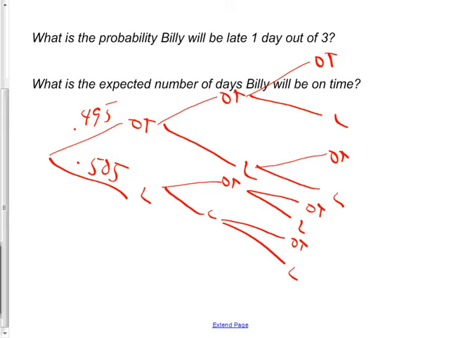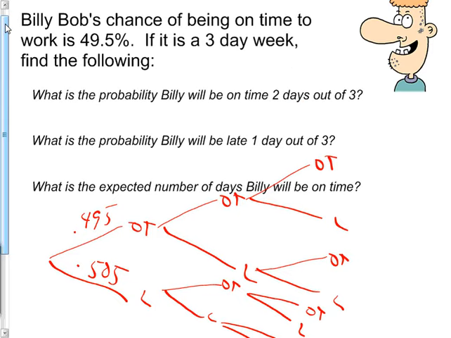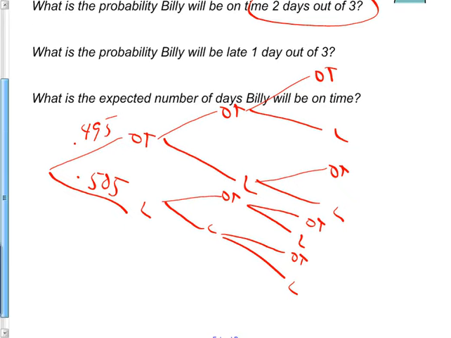Now that I have the rough outline of the tree, what's the probability he'd be on time 2 days out of 3? Which ones do I want? 2 on times and 1 late. That branch right there has 2 on times and 1 late. This branch here has 2 on times and 1 late. This branch has 2 on times and 1 late. And I think that's it. So I'd need to figure out those 3 probabilities and add them up.